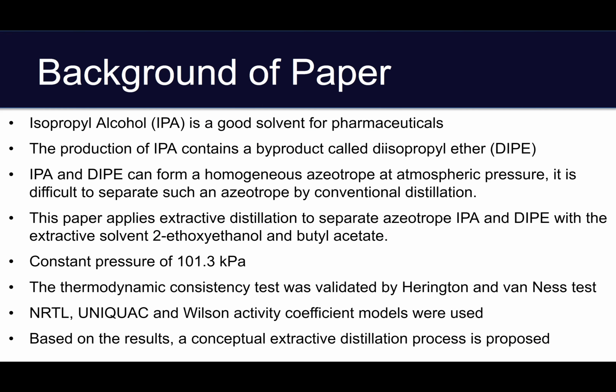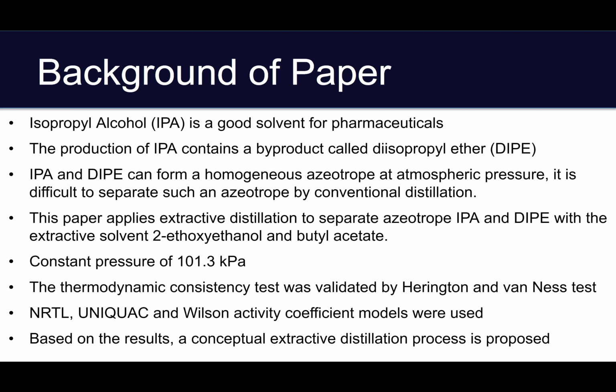Here is some background of the paper. Isopropyl alcohol, or IPA, is a good solvent for the pharmaceutical industry. The production of IPA contains a byproduct called diisopropyl ether, DIPE. IPA and DIPE can form a homogeneous azeotrope at atmospheric pressure. It's difficult to separate such an azeotrope by conventional distillation.